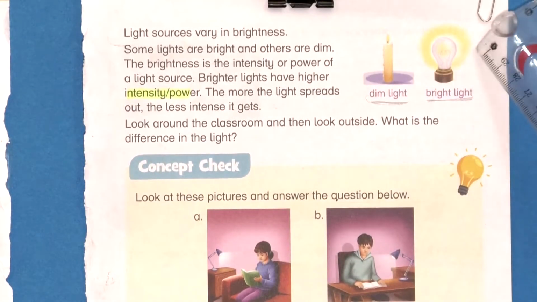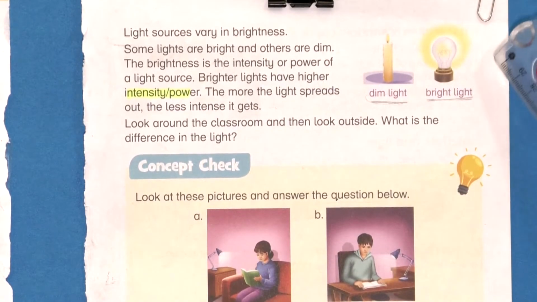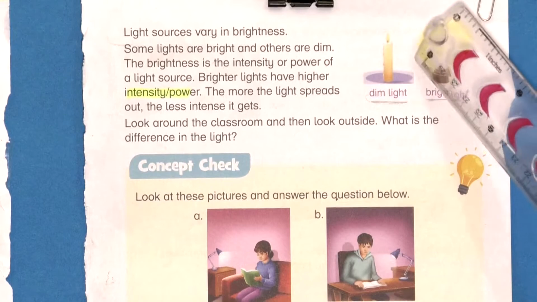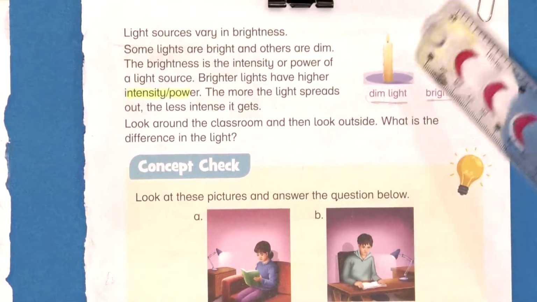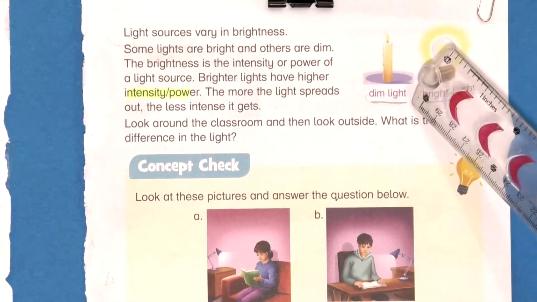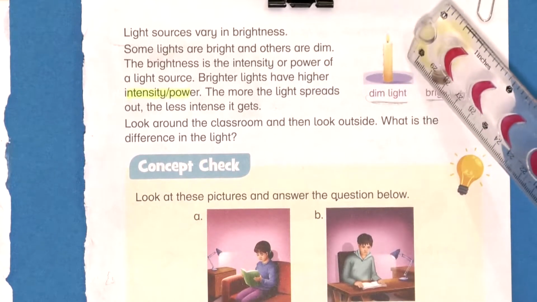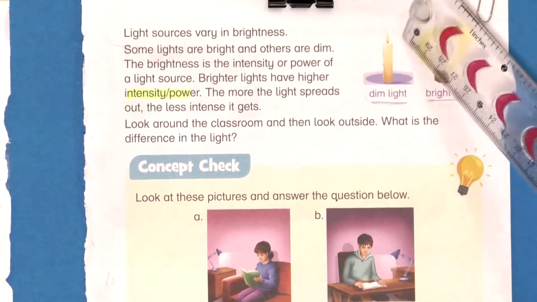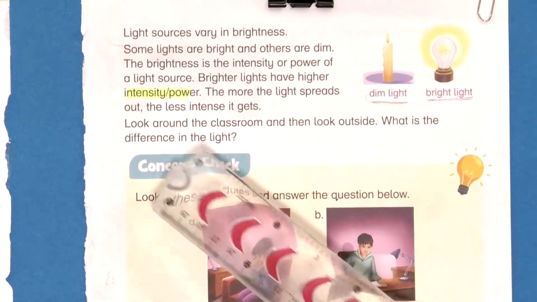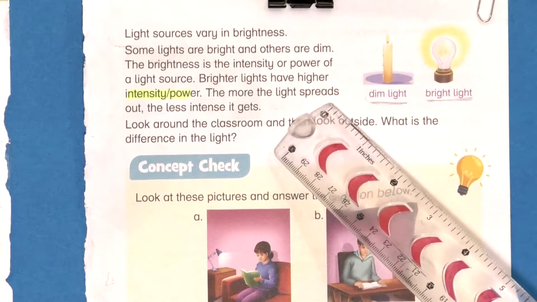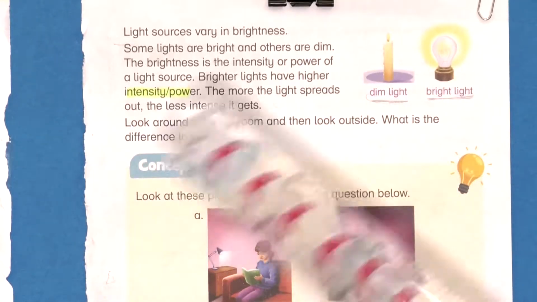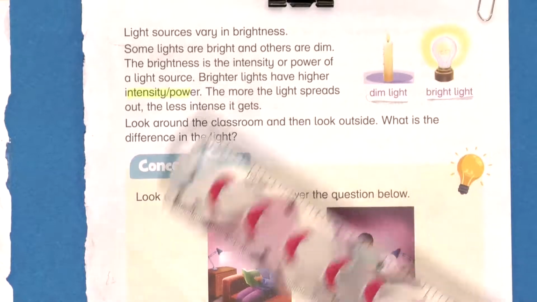As you can see, the bulb has more intensity or more power, so it can spread the light far away. But the dim light is a candle light and it has less intensity, so it cannot spread far away. It can only reach objects close to it. The more the light spreads out, the less intense it gets. If the light is spreading around the object, it creates less intensity.